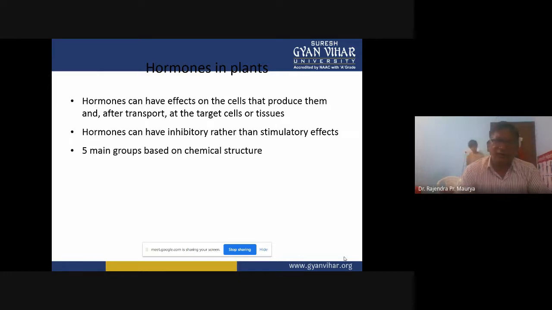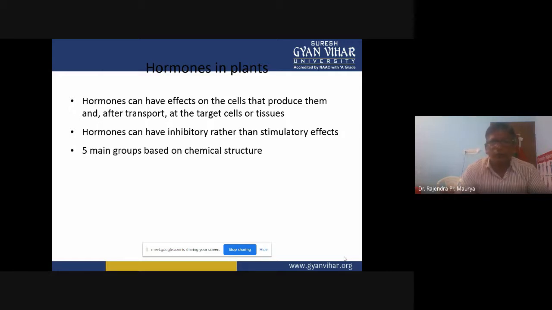So plant growth hormones have both inhibitory as well as stimulatory effects.